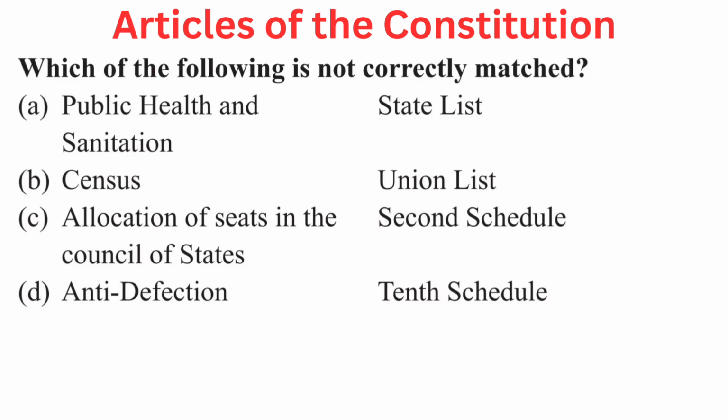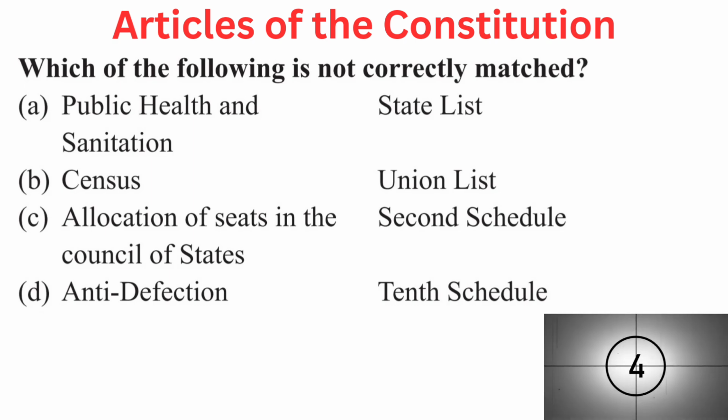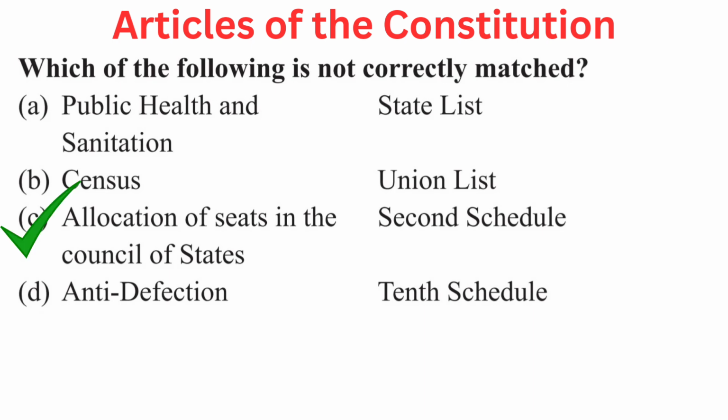Your question is which of the following is not correctly matched? Your options are A. Public health and sanitation, state list, B. Census, union list, C. Allocation of seats in the Council of States, second schedule, or D. Anti-defection, 10th schedule. Right answer is C. Allocation of seats in the Council of States, second schedule.